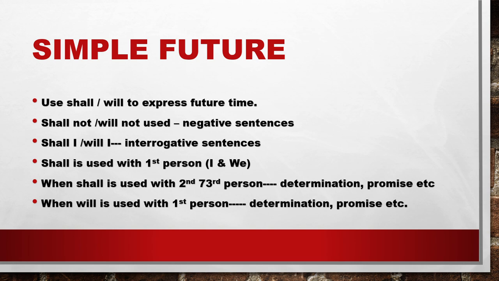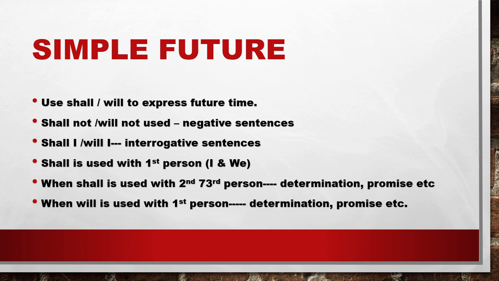But remember children, shall is used for the first person. With I and we we use shall. If we use shall with the second and third person, that means it will be a promise, it will be determination. Okay, and the same thing, if we use will with the first person, that will be determination. While I am giving more examples, while I am giving some worksheet, you will come to know. Sorry, here it is not 73, by mistake it is typed 7.